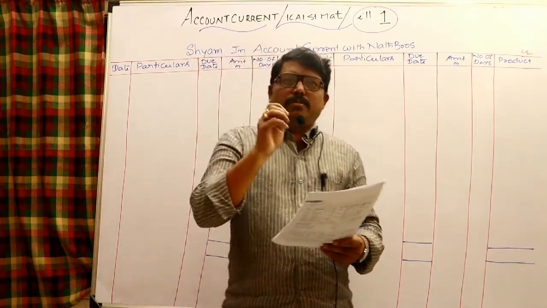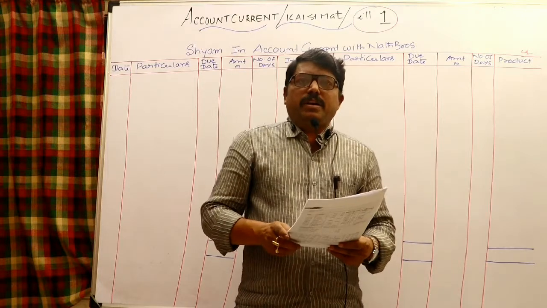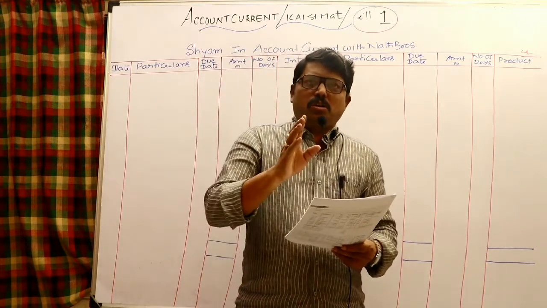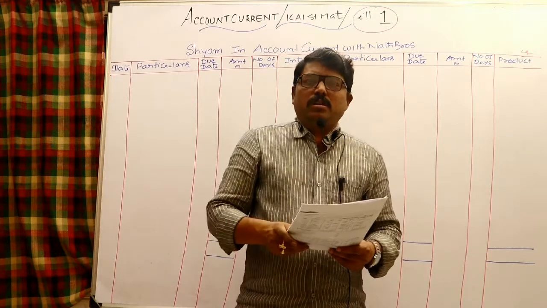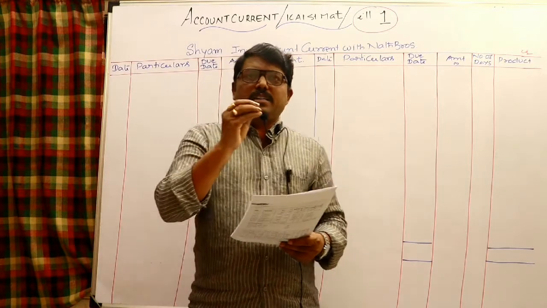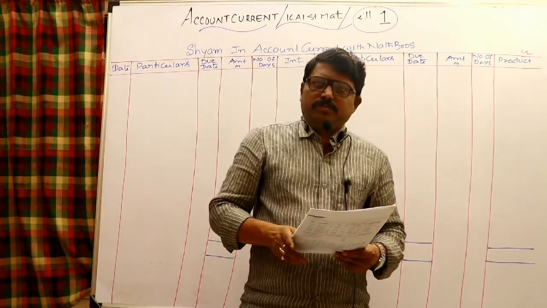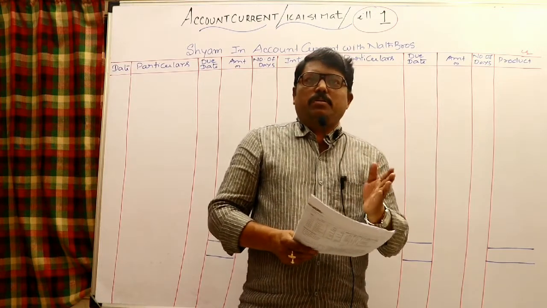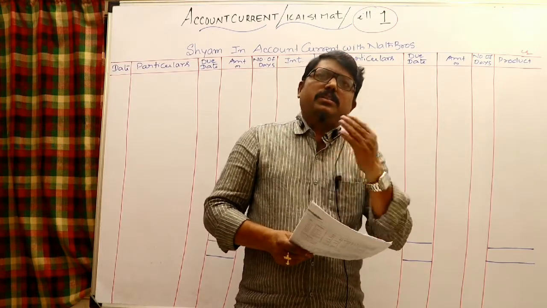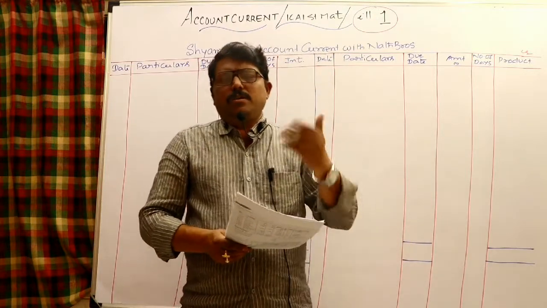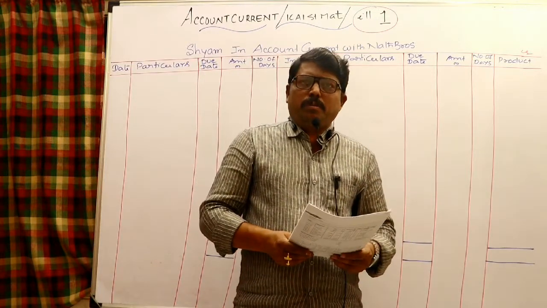It is always sent by one party to another party, just like a personal account. All the transactions are recorded just like a personal account, but all the debit and credit items recorded are considered at the agreed rate of interest, so that there will not be any loss of interest to both the parties, even if the account is settled after 3 months, 6 months, even 1 year. They may take any amount of time, no problem.